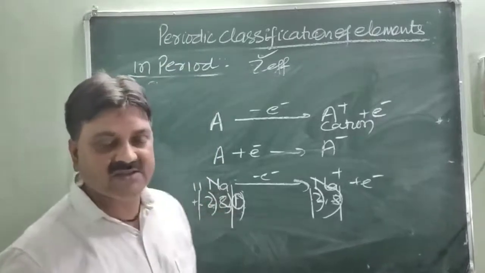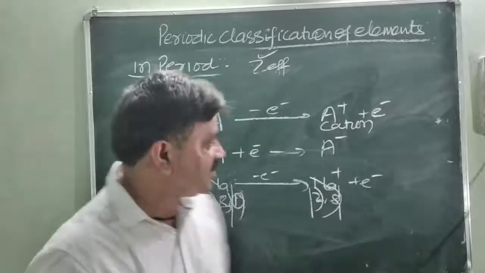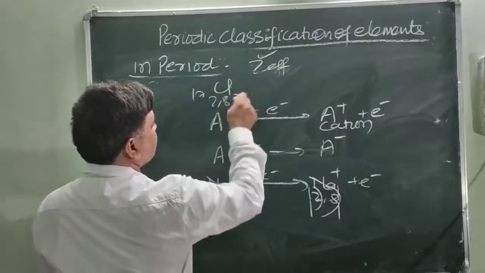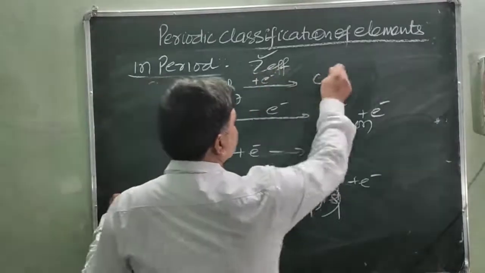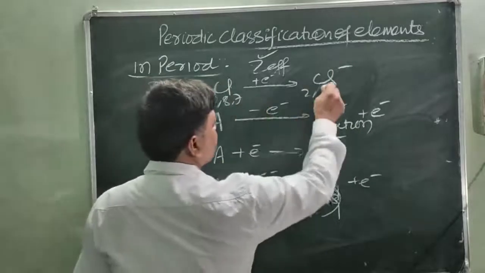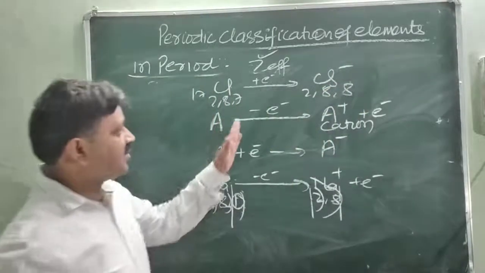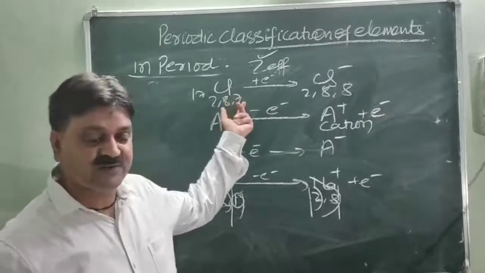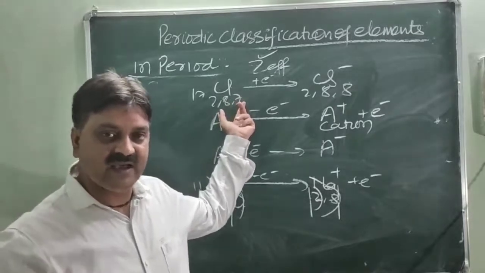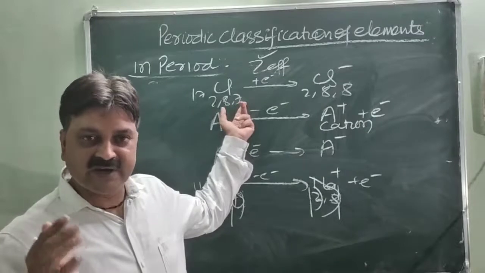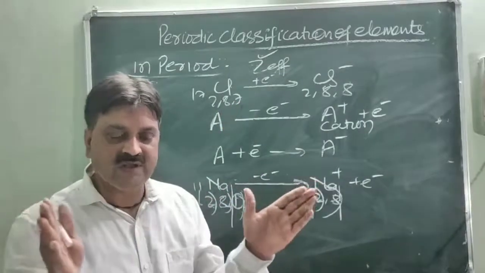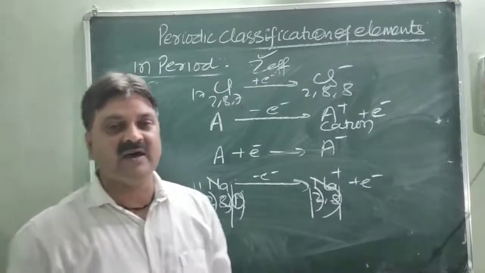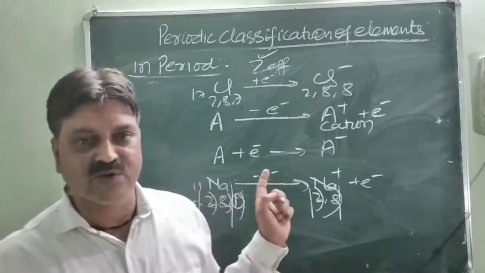And in the case of anions, when the number of electrons increases by addition of an electron, just like in the case of Cl, this is 17, 2, 8 and 7. By acceptance of 1 electron, it becomes Cl minus. So now the electrons are 2, 8 and 8. You know that electrons have the same negative charge. So already 7 negatively charged electrons are present in the outermost shell. One more electron having a negative charge is added. So what will happen? Negative, negative repel each other. So the electrons go away from each other. Due to this, the distance between the nucleus and the valence electrons increases. This is the reason the anion has a higher ionic radius as compared to its parent atom.